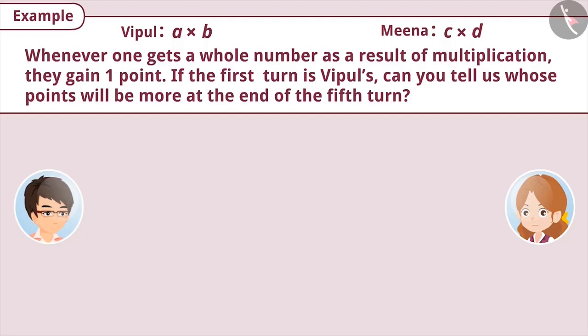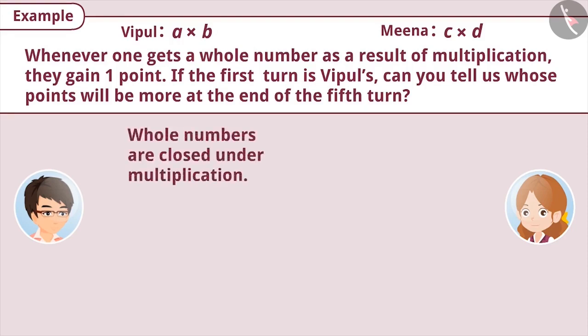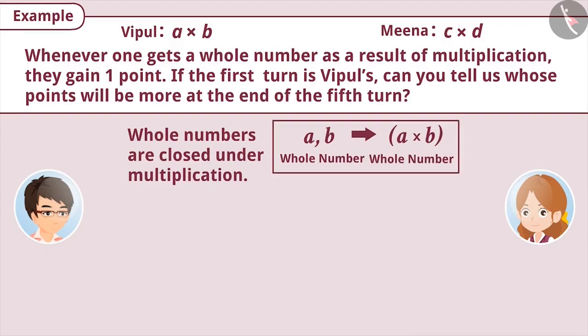If the first turn is Vipul's, can you tell us whose points will be more at the end of the fifth turn? Since whole numbers are closed under multiplication, that is, for any two whole numbers A and B, A multiplied by B will always be a whole number. Therefore, Vipul and Meena can pick any two whole numbers and each time they will get a whole number.